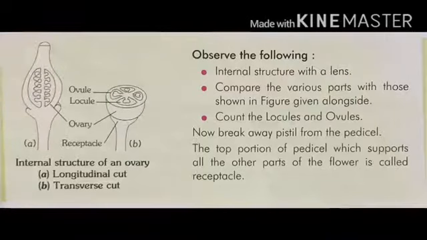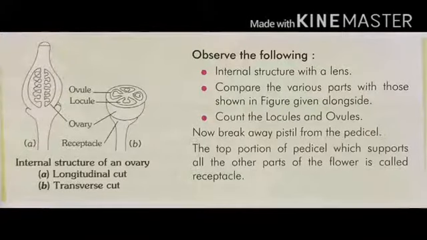Now the observations. Observe the internal structure with a lens. Compare the various parts with those shown in the figure given alongside. Count the locule and ovule.